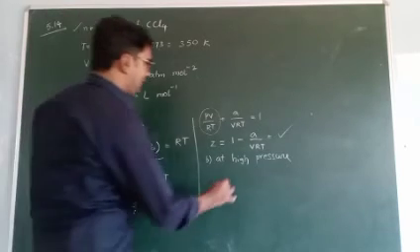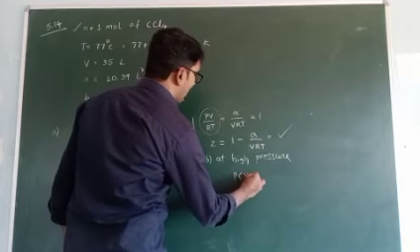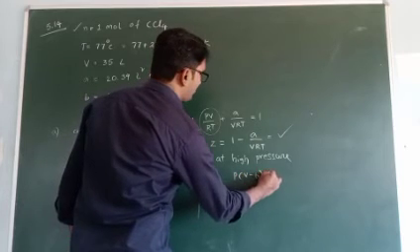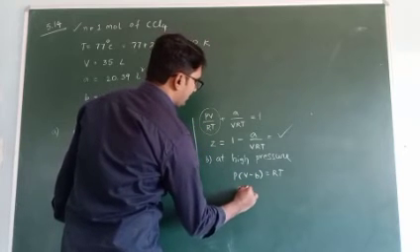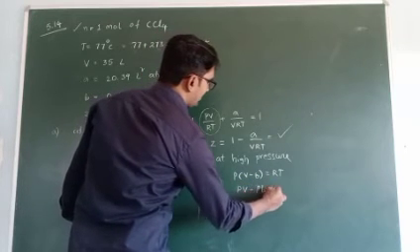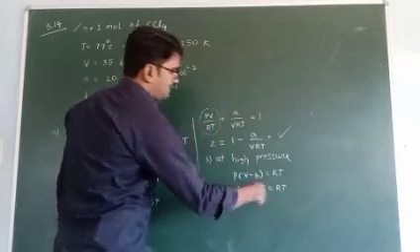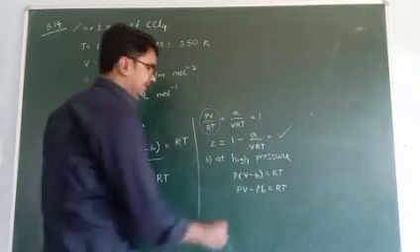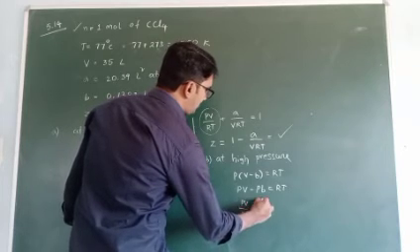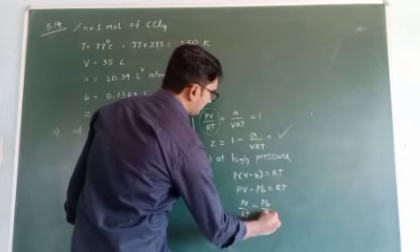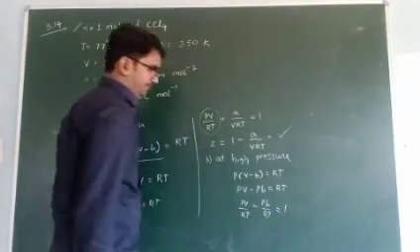So P into V minus B is equal to RT. Right? So PV minus PB is equal to RT. Again, both sides divided by RT. PV by RT minus PB by RT is equal to 1.